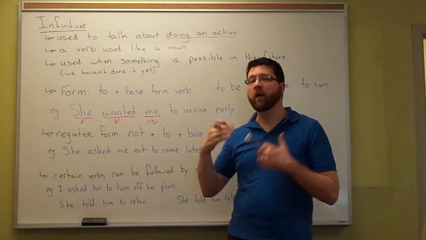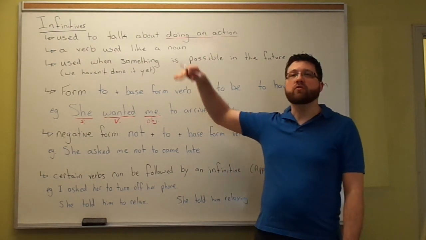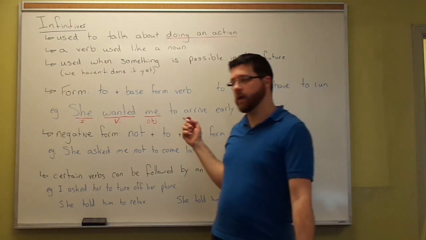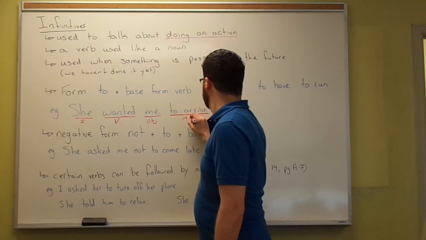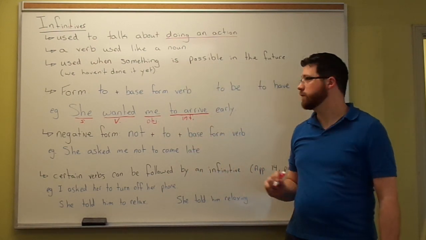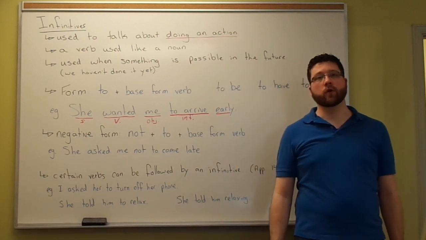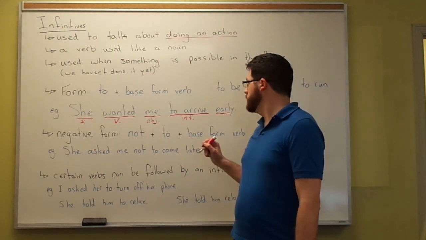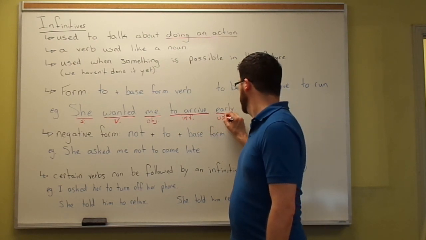She wanted me. But now she wanted me to do something. She wanted me to do an action. What action? Arrive. And this is our infinitive. She wanted me to arrive early. Okay. So, what's early? That's right, it's our adverb.